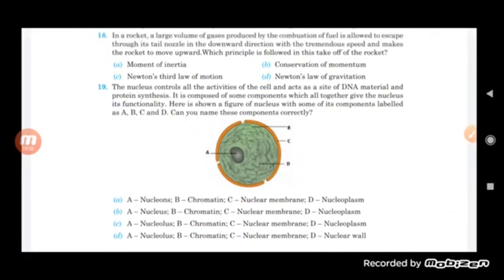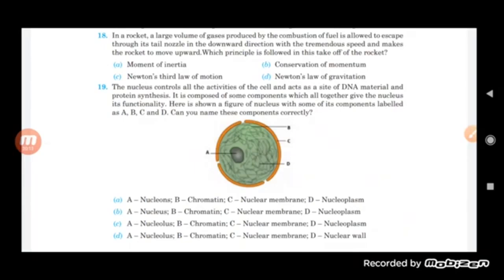Now the nucleus controls all the activities of the cell and acts as a site of DNA material and protein synthesis. It is composed of some components which all together give the nucleus its functionality. Here is shown a figure of a nucleus with some of its components labeled as A, B, C and D. Can you name these components correctly?